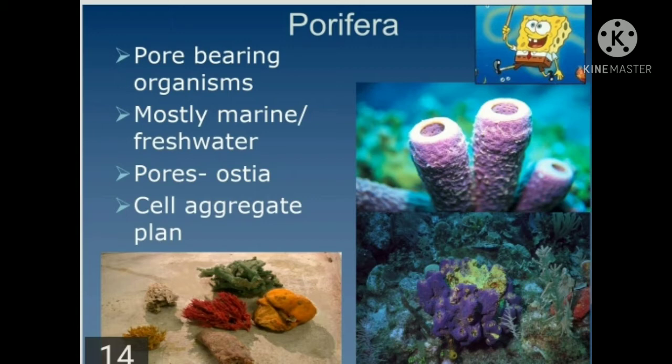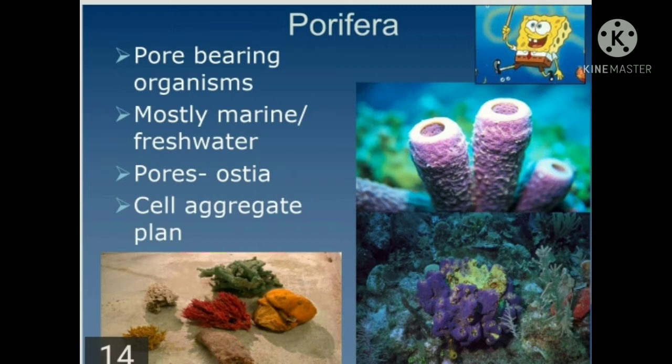The spongocoel is lined by special flagellated cells called choanocytes, or collar cells. The beating of the flagella creates the water current. The body of these animals is supported by calcareous or siliceous spicules or proteinaceous spongin fibers.